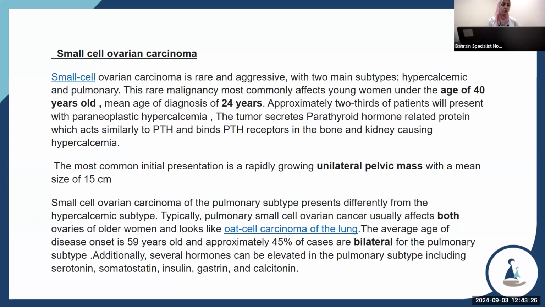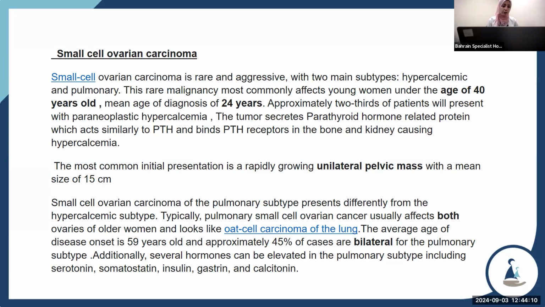Small cell ovarian carcinoma is rare and aggressive, with two main subtypes, hypercalcemic and pulmonary. It is a rare malignancy that most commonly affects young women under the age of 40 years. The mean age of diagnosis is 24 years old. Approximately 2/3 of patients present with a hormone which acts similarly to parathyroid hormone and binds to parathyroid receptors in bone and kidneys, causing hypercalcemia. The common initial presentation is a rapidly growing unilateral pelvic mass with a mean size of 15 centimeters.